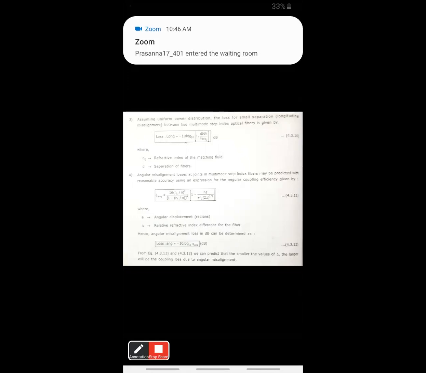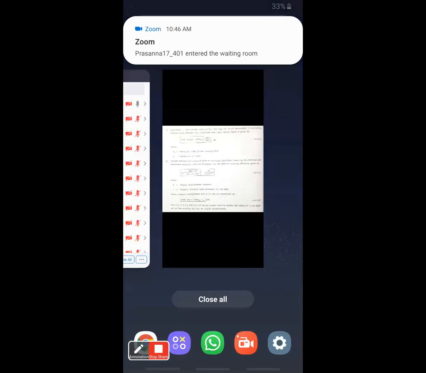Here D is the separation of the fiber and n0 is the refractive index of the matching fluid.